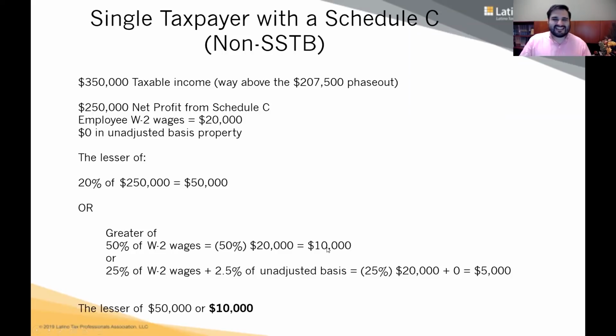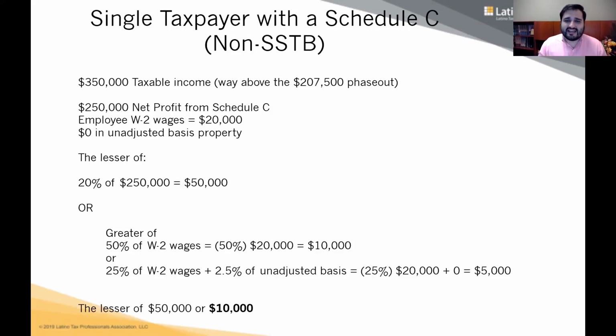Then after that, you take the lesser of. 10,000 is less than 50. The deduction is 10,000. It's a little complicated, right? You first take the greater of two calculations, and you get that number, and then you take the lesser of another calculation. But hopefully, this gives you some example.